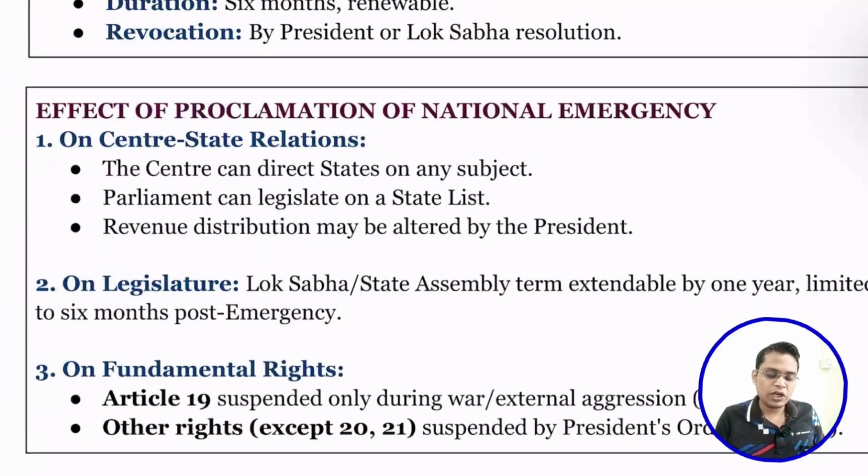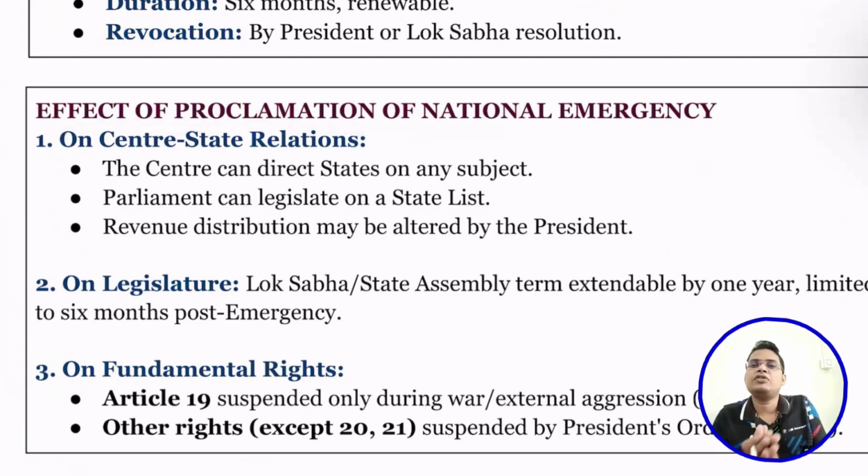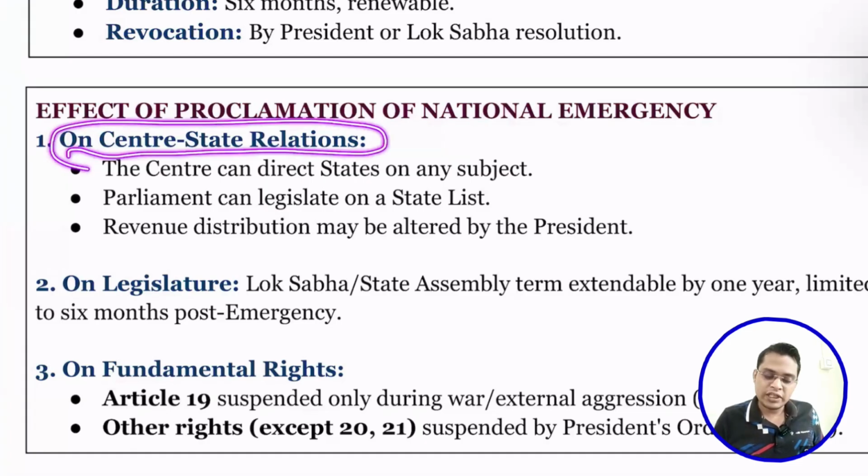So next is the effect of proclamation of national emergency. During national emergency, what kind of relations are going to be impacted? So first one is about the center-state relations. I think you already know that this is center and this is state. So there is a vertical relationship. This relationship is going to be diluted during the national emergency.